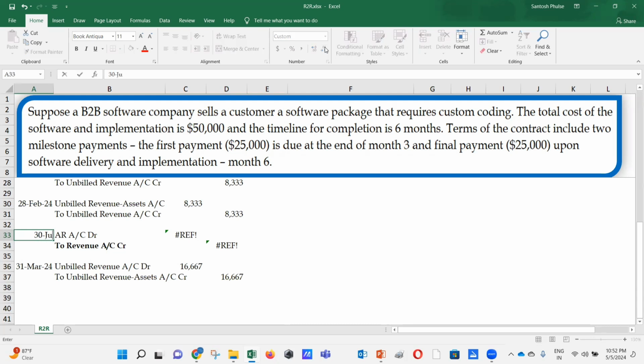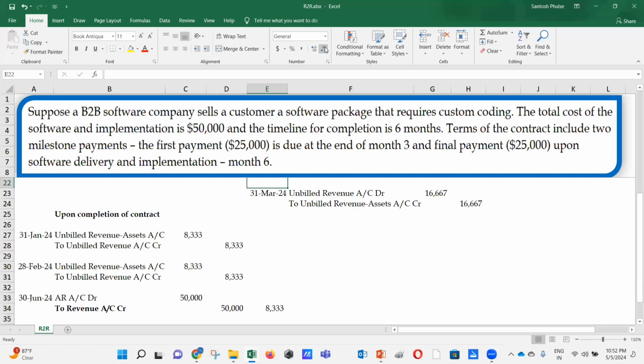And on June, you are going to raise this invoice. That's going to be your AR account debit to revenue account. And on the 30th June, you have to do the reversal of your unbilled revenue, whatever you have booked for 5 months. And on the last month, if you see, it's booked 50,000 less this 41, again 8,333 is there in your books of account.